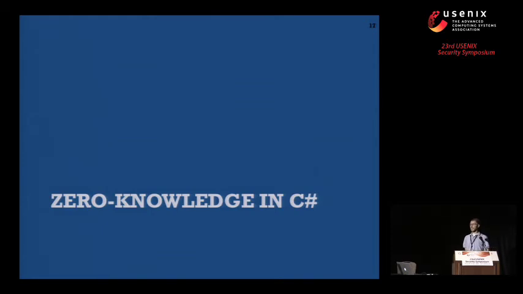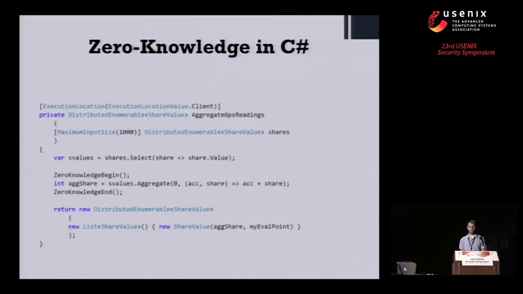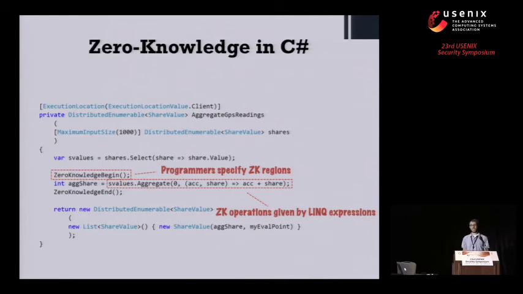Okay, so let's see how we allow people to write zero-knowledge in C#. And we'll do that by looking at a really short function from the Waze app that I discussed earlier. And there are a few things to point out here. So first of all, programmers specify exactly which portions of their code they want to be translated into zero-knowledge. And they do this using a really simple kind of functional annotation. They just say zero-knowledge begin or zero-knowledge end, and that tells the compiler where to focus. zee-not supports translating LINQ expressions into zero-knowledge. And LINQ stands for language integrated queries, and it's a part of C# that looks like SQL. And so it's a kind of declarative way of doing computations.